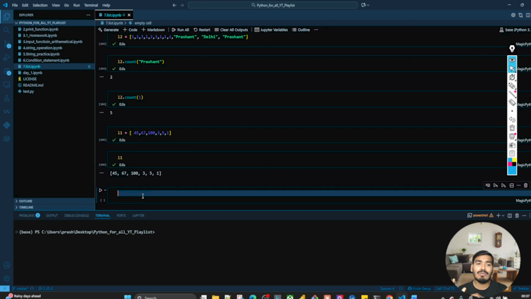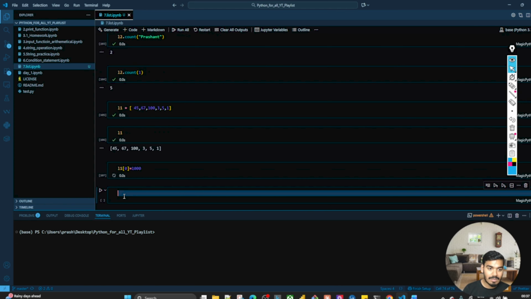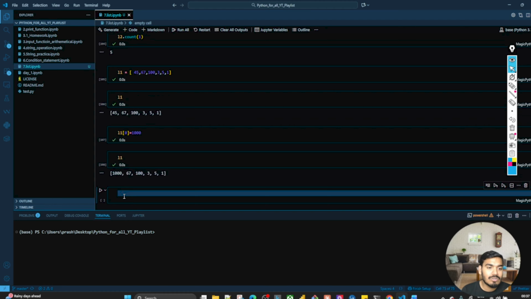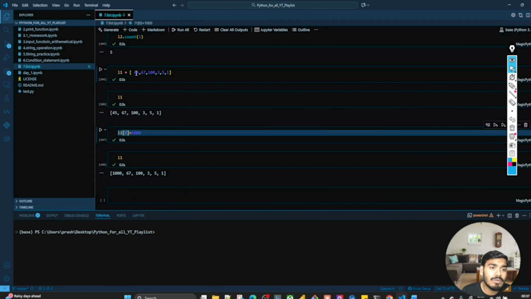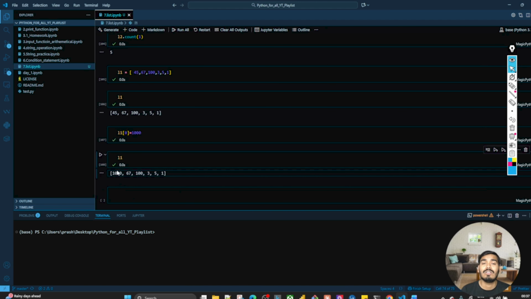So let's say at L1 I have this 45. I want to change that. How can you change that? So at L1, let's say I write 0. At the 0 index I'll write, let's say, 1000. And now let's take the L1. So at L1 0th index, before it was 45, now it is 1000. So by accessing the index you can change the value of that particular index of the existing list.